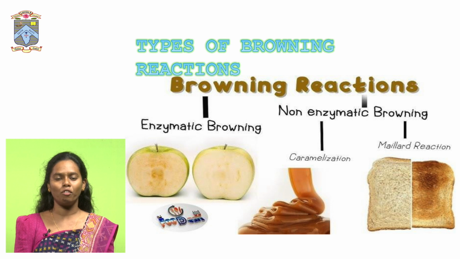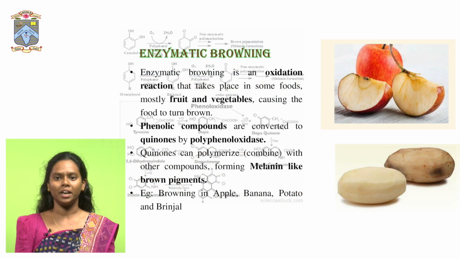Next, types of browning. Here, based on the enzymatic activity, browning reactions are of two types. One is enzymatic and the other is non-enzymatic. As the name itself says, the enzymatic browning reaction is a reaction in which the enzyme called polyphenol oxidase is involved. So this is simply the oxidation of the particular food material.